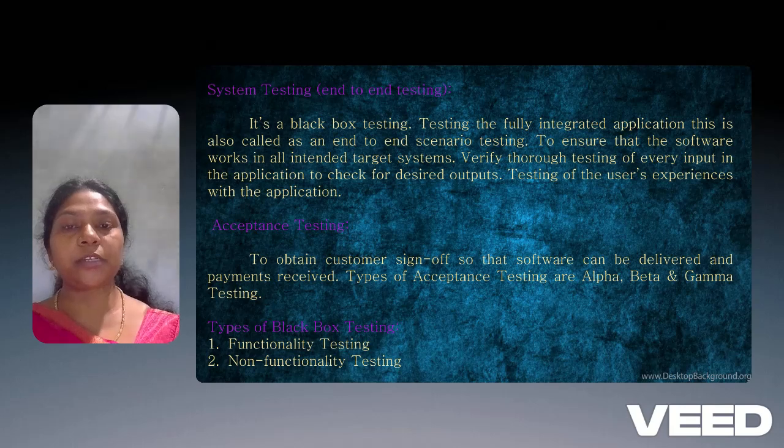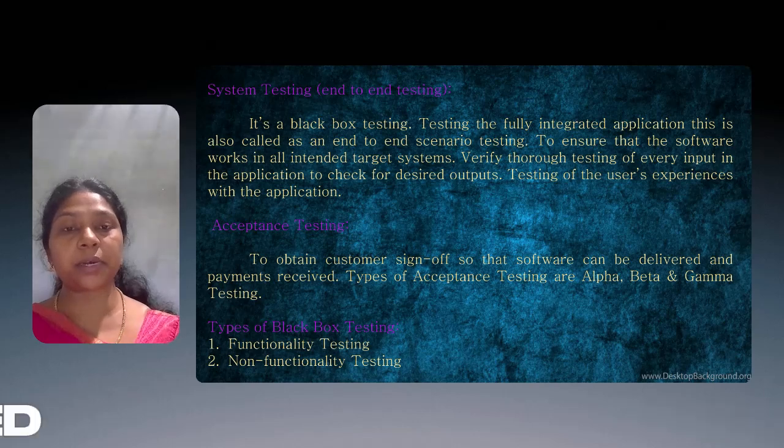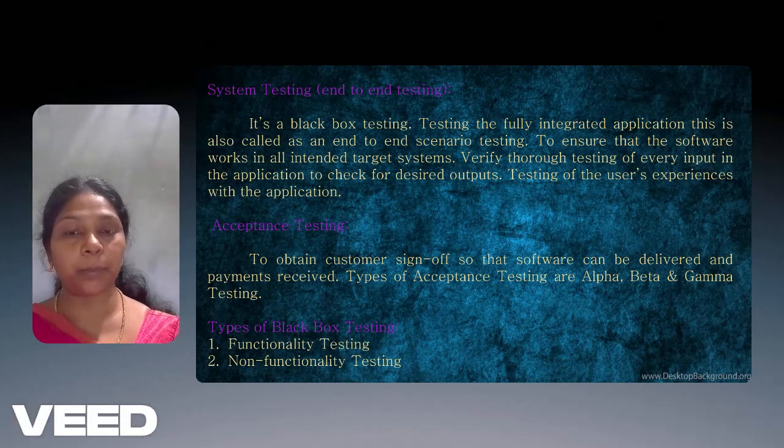Acceptance testing is to obtain the customer's sign-off so that the software can be delivered and the payment received. Types of acceptance testing are alpha, beta, and gamma testing.